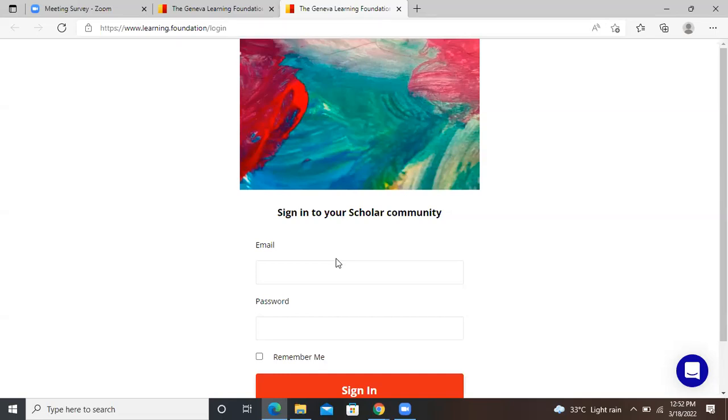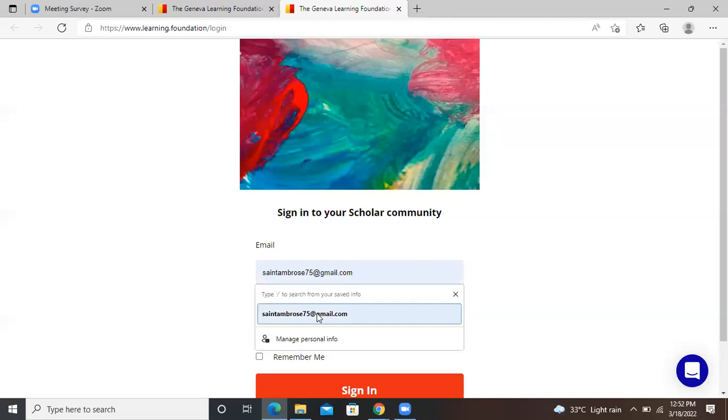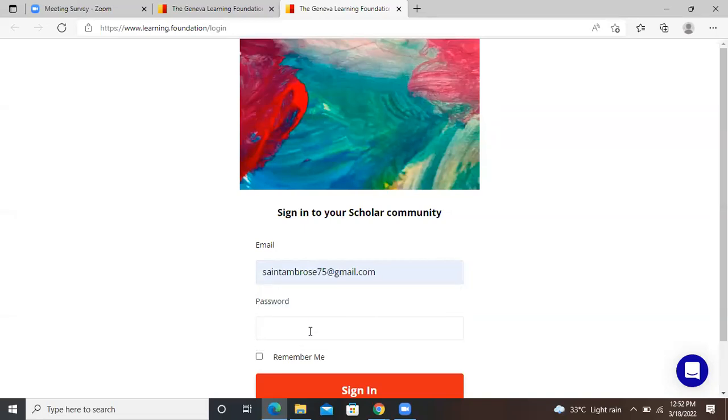Okay, so Ambrose, can you type your email address and your password so that you sign in? Okay, that's a good approach because you probably use your computer alone, so you already have your email address that is recognized directly. Okay, so click on sign in.